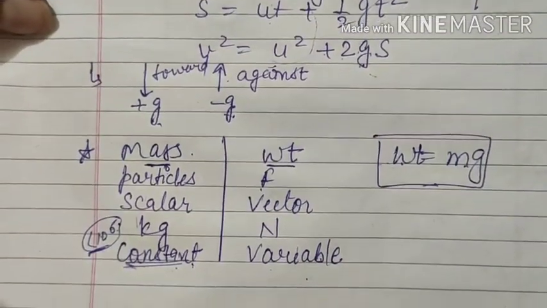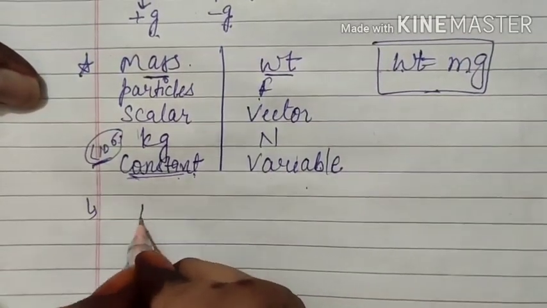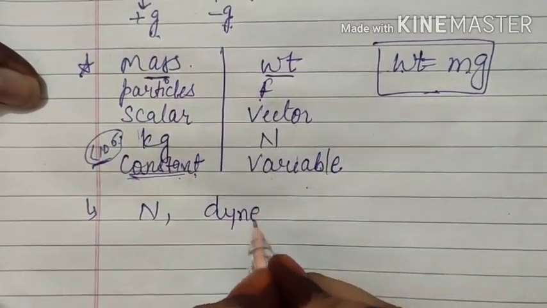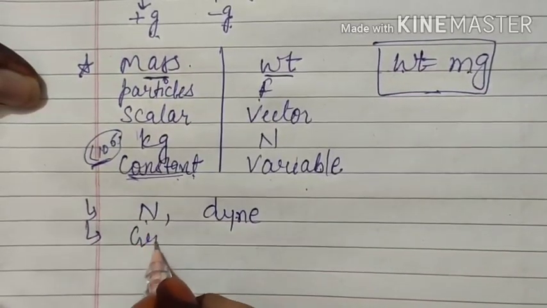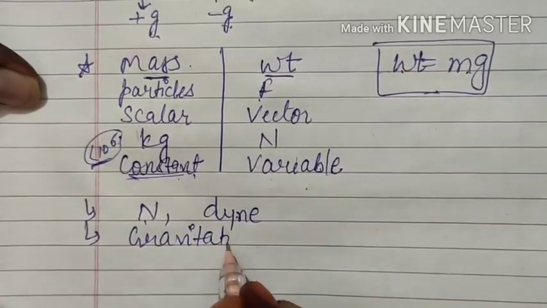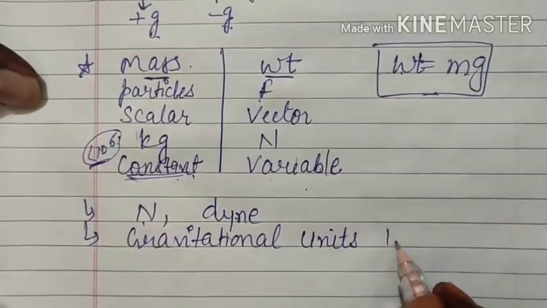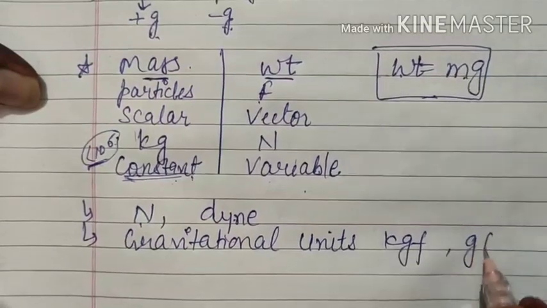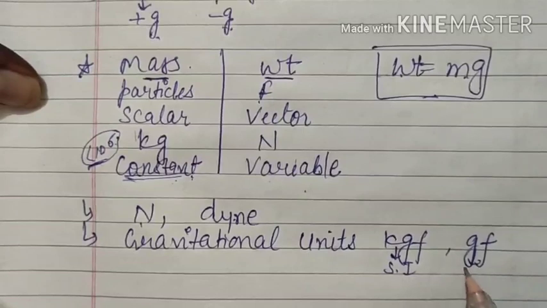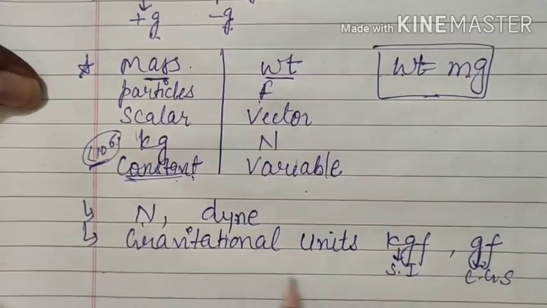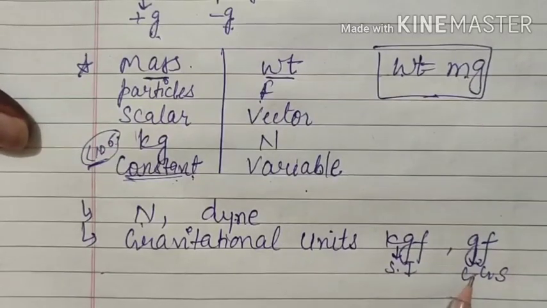Now we have learned 2 units of force in this chapter, that is Newton and dyne. We have learned that this is the SI unit, this is the CGS unit. Now we will see 2 gravitational units, which we generally use for gravitational force. So gravitational units of force are kilogram force and gram force. This is obviously the SI unit as the name indicates, and this is the CGS unit. These are 2 gravitational units of force.